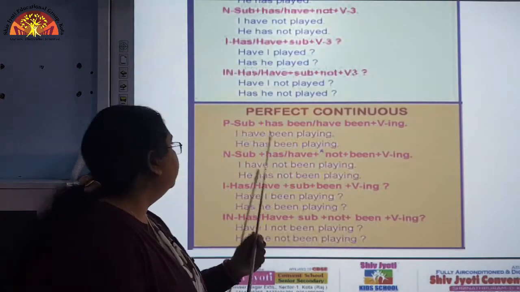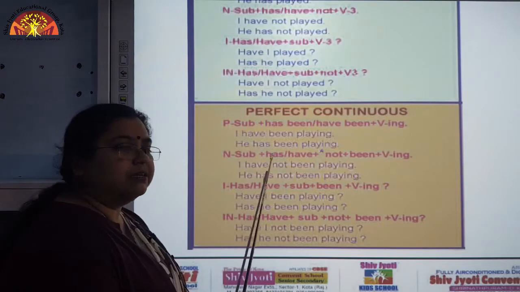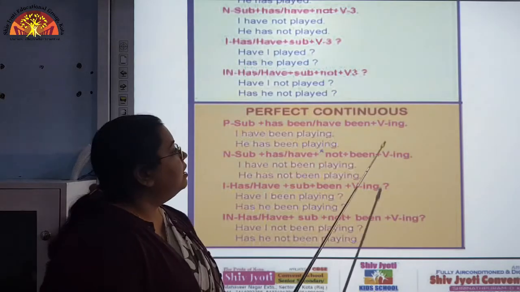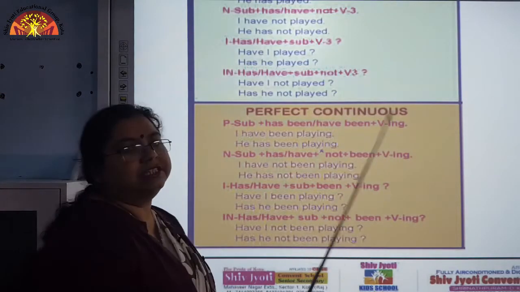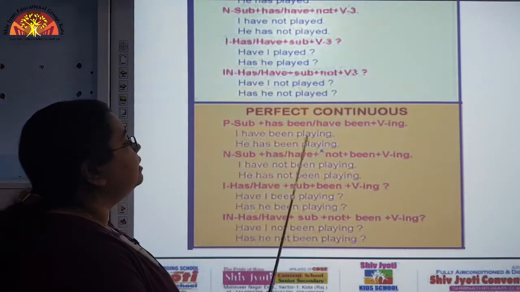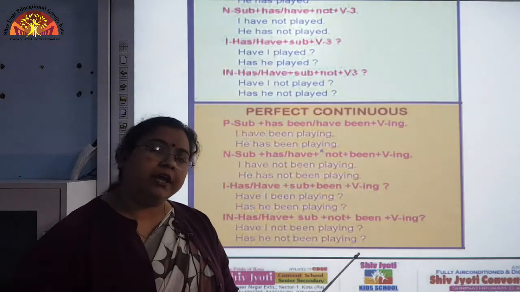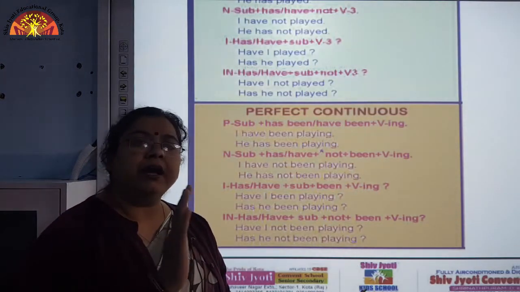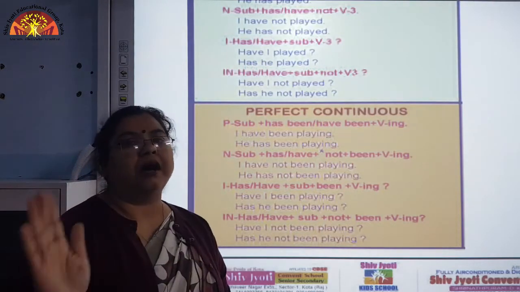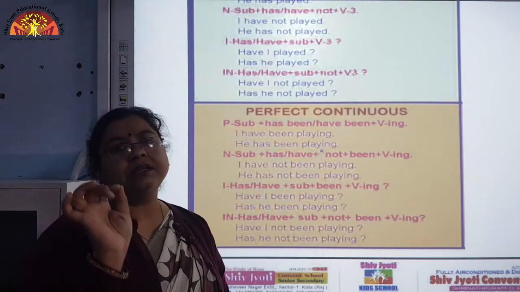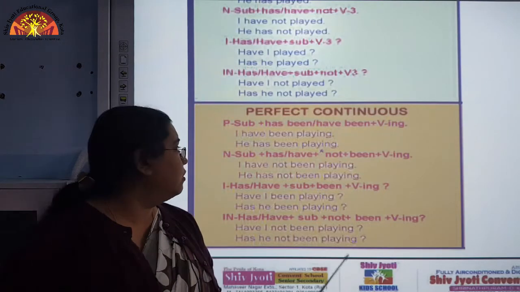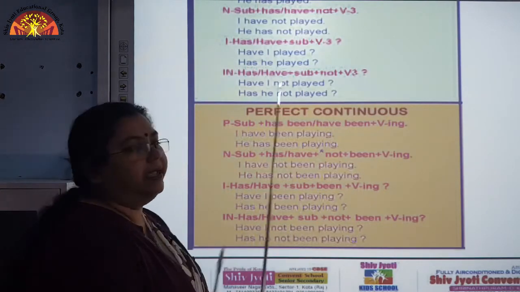See here. So, first there will be subject plus has been or have been, okay. Then verb first form plus ing. So, I have been playing. Now, here we can use I have been playing for 1 hour. So, for 1 hour is a period of time, okay. So, that is why we have used for. He has been playing, okay.